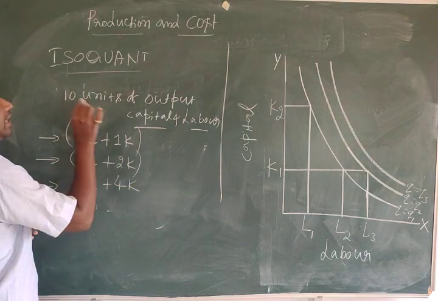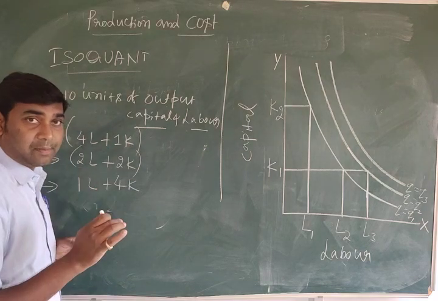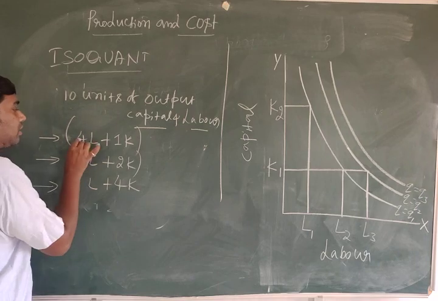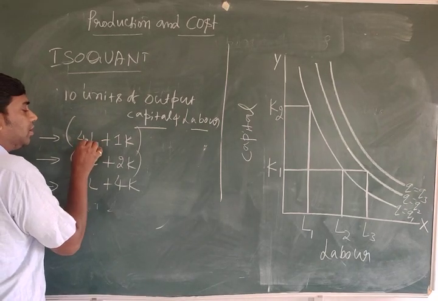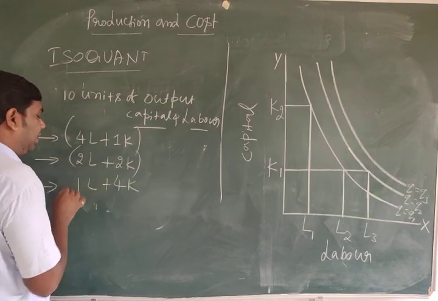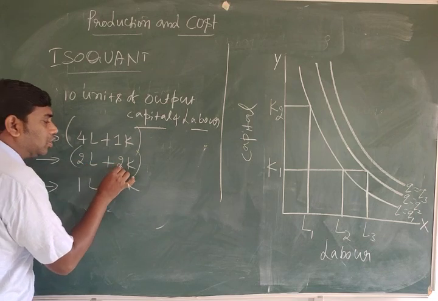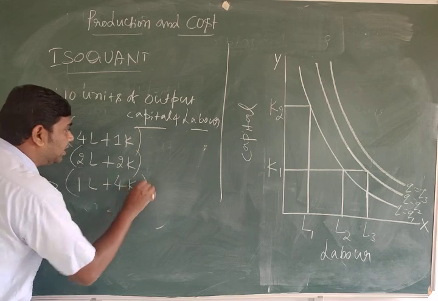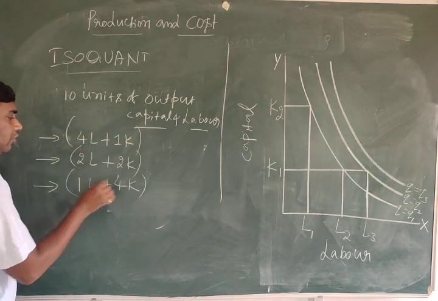So here, 10 units of output can be produced in three ways by using two inputs. One is 4 units of labor plus 1 unit of capital, 2 units of labor plus 2 units of capital, and 1 unit of labor plus 4 units of capital. You can observe this, 4 to 1.